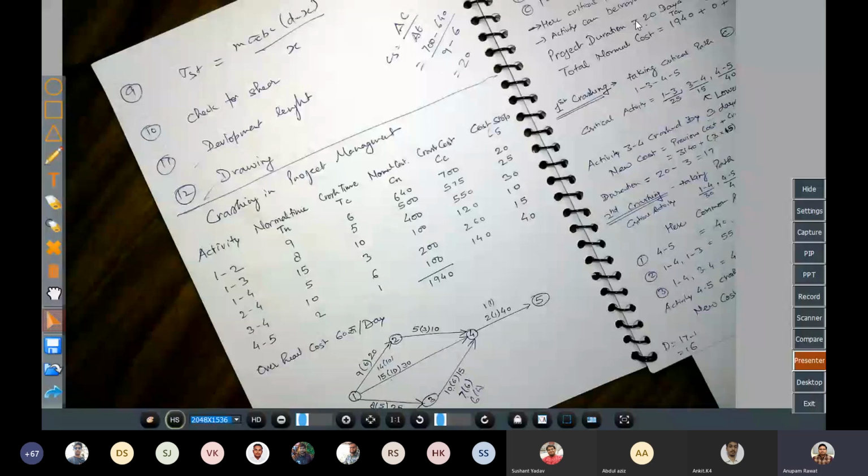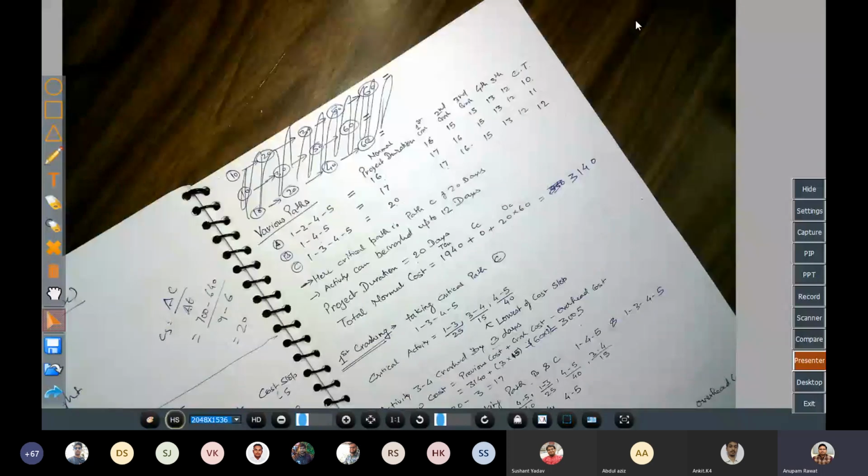Now at the third crashing, again in the time table, you have to write it.